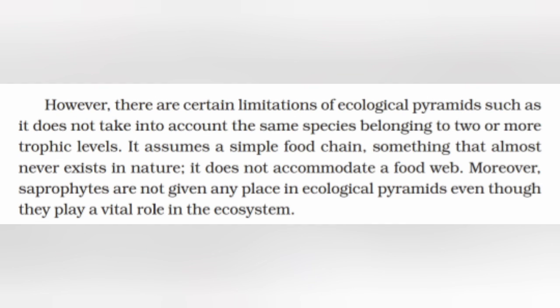However, there are certain limitations of the ecological pyramid, such as it does not take into account the same species belonging to two or more trophic levels. It assumes a simple food chain, something that almost never exists in nature. It does not accommodate a food web. जबकि फूड वेब इज मस्ट, कभी भी कोई भी चेन सिंगल हो ही नहीं सकती. Moreover, saprophytes are not given any space in the ecological pyramids, even though they play a very important role in the ecosystem.